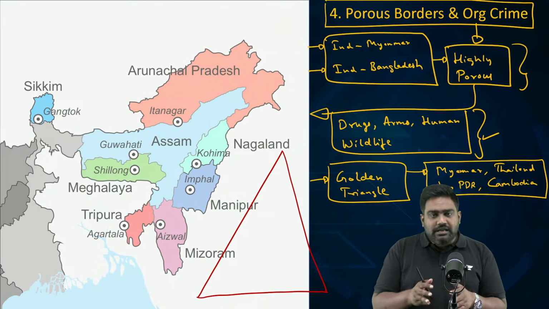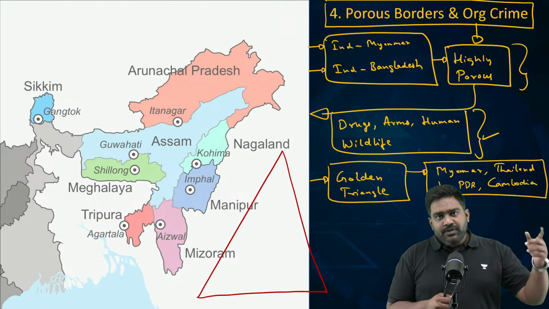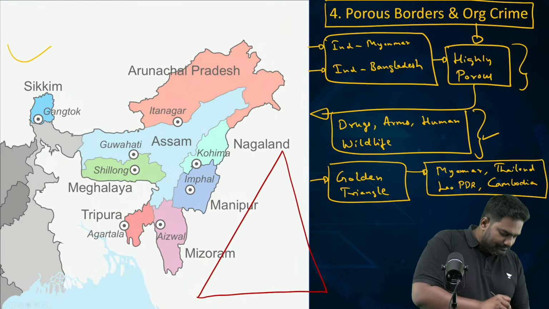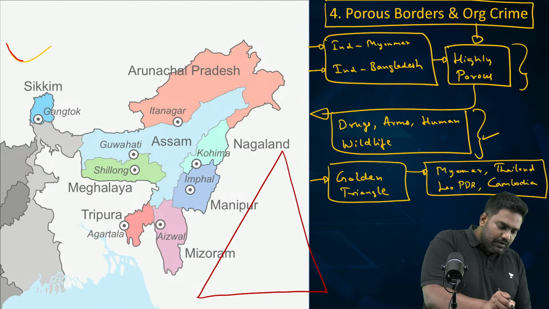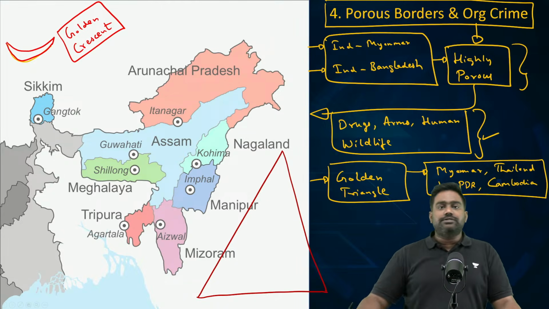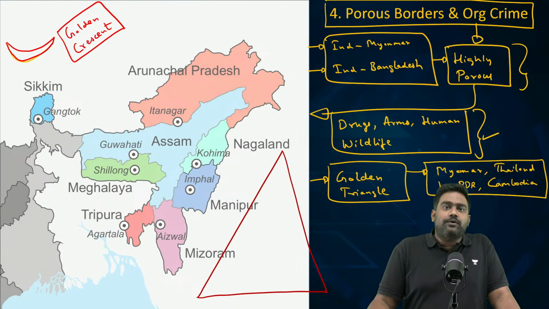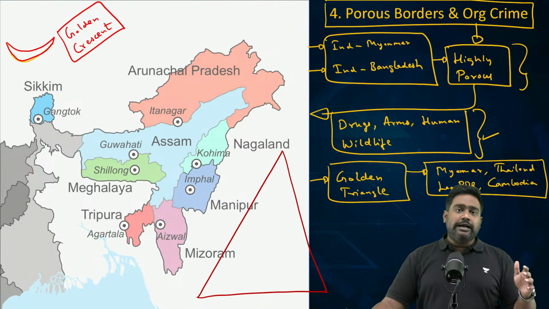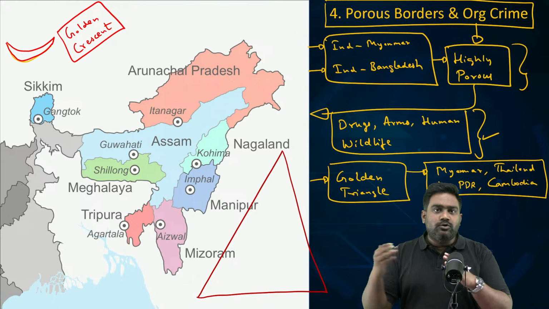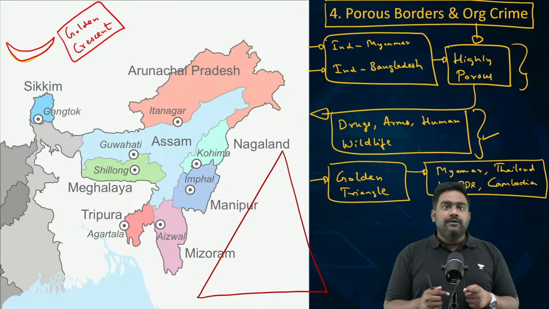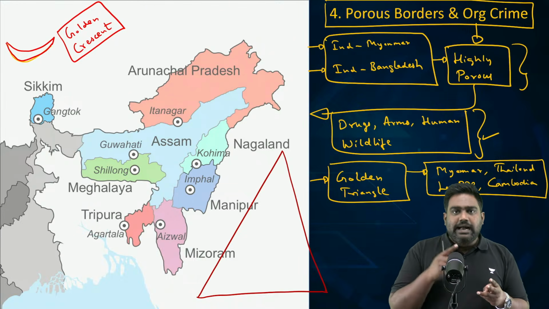In fact, we have a similar organized criminal ecosystem on the western borders of India towards Pakistan and Afghanistan, which is known as the Golden Crescent. So, in that regard, India is blessed with a very unfortunate geography. On both sides of our country, towards the western and eastern frontiers, we have two major global hubs of narcotics production and criminal activities. The Golden Crescent towards the west, towards Afghanistan, Iran, and Pakistan, and Golden Triangle towards the east, from Myanmar to Thailand to Cambodia and Laos. So, the presence of such criminal networks basically enables the free flow of drugs, money, and weapons.